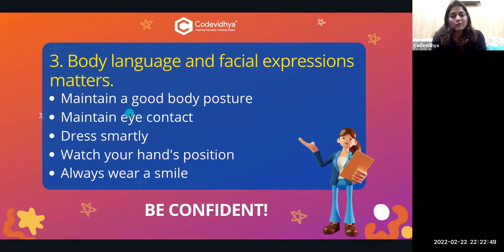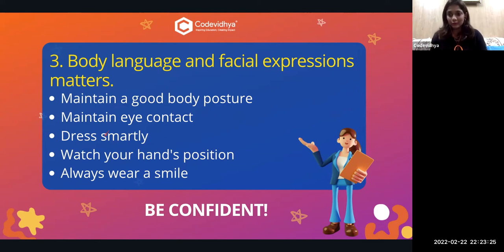First, you have to maintain a good posture while presenting, either online or offline. If it's offline, you have to stand straight, you don't have to bend your back and present. Keep your hands like this, not folded or at the back. This is not the right posture. You can keep your hands like this, or in a moving direction, just like you are talking to them or having a conversation with them.